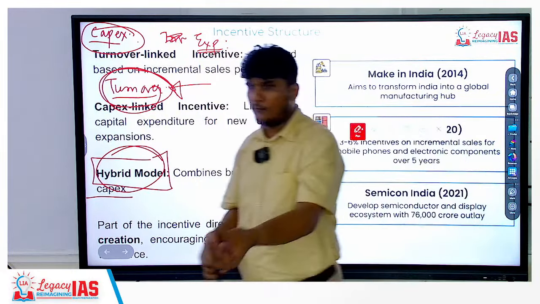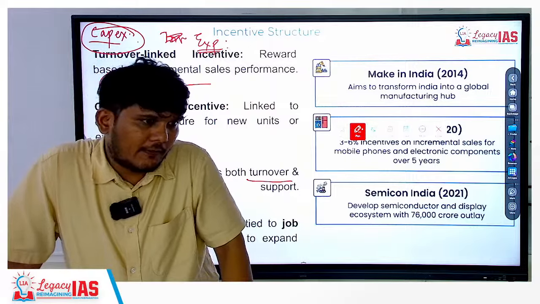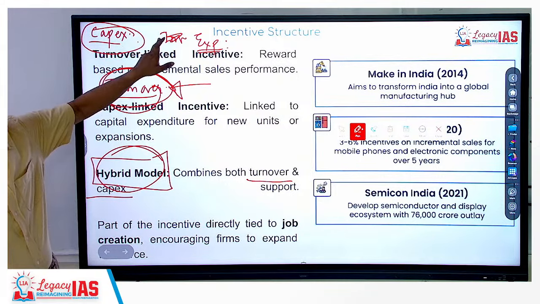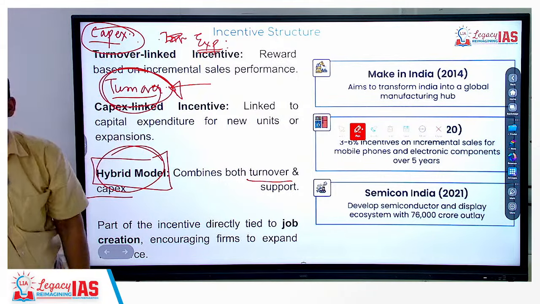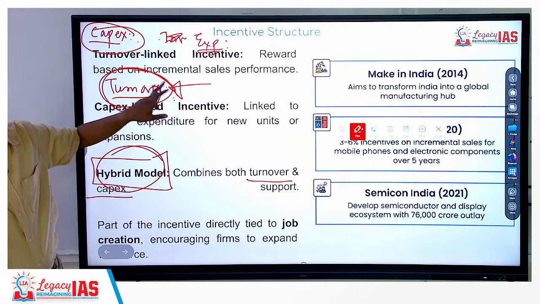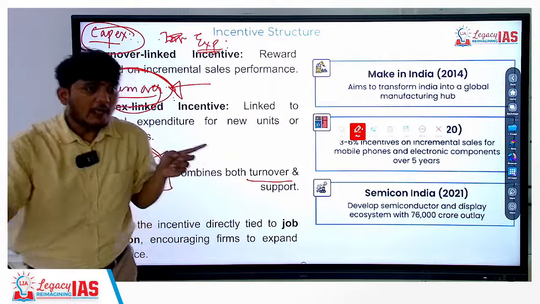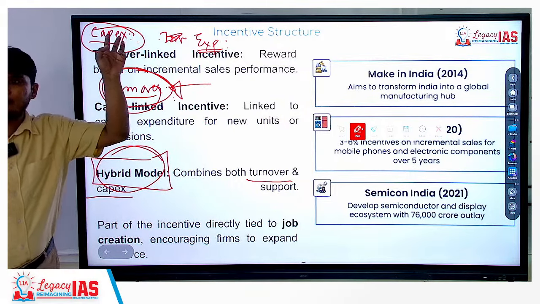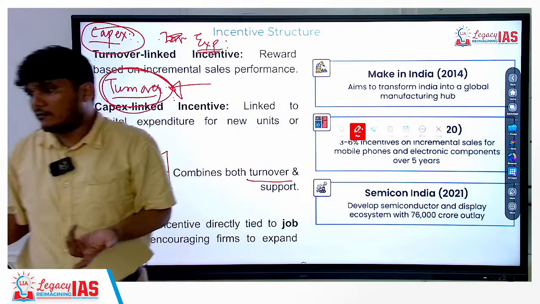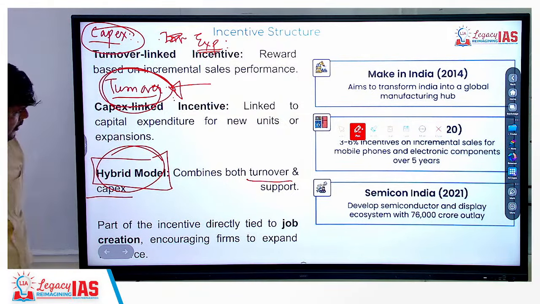The remaining incentive will come at that time. It is like I give you a job, half of the money beforehand, half of the money at the end of the task. So here part of the incentive is going to accrue to you when you have done the capital expenditure, and part will come at the turnover stage. It will be dependent on capital expenditure as well as turnover. So this is a benefit. If you would keep it only with respect to turnover, you will have to wait for the entire turnover to happen. If you base it only on the capital expenditure, then the company will be relaxed. Capital expenditure done, I got all the incentive, then I may bother less. As a result, it is having a hybrid model, part over here and part over the turnover.